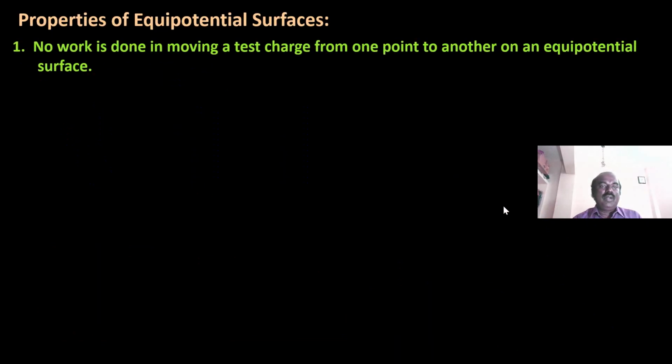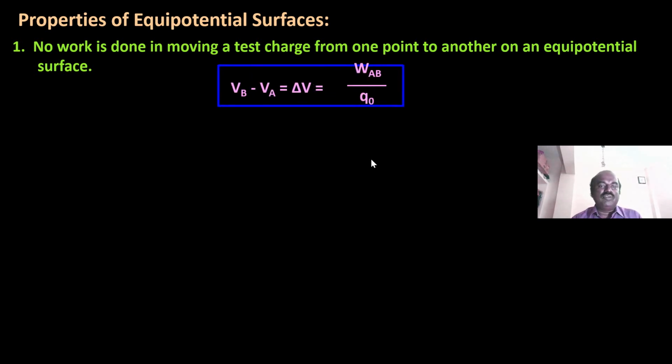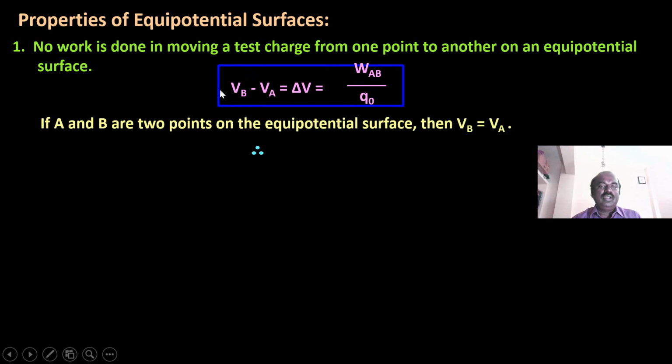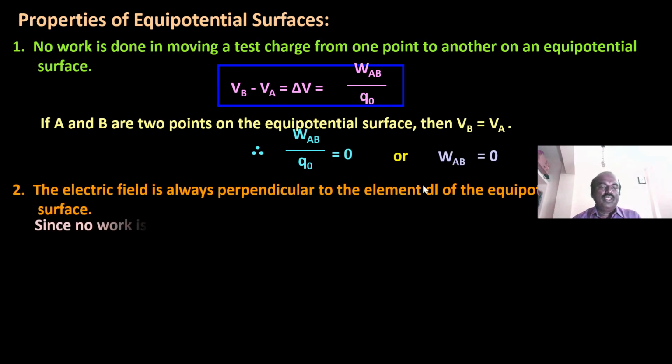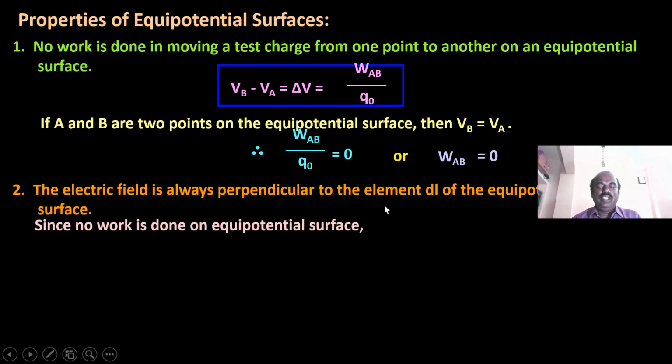Okay. Properties of equipotential surface. No work is done in moving a test charge from one point to another on an equipotential surface. Here we have the definition expression like this. If A and B are two points on the equipotential surface, then the potential will be the same, so the work done will be 0. The electric field is always perpendicular to the element dl of the equipotential surface.